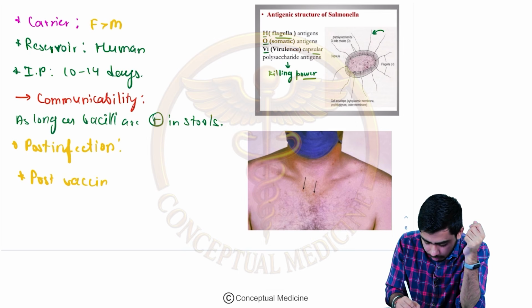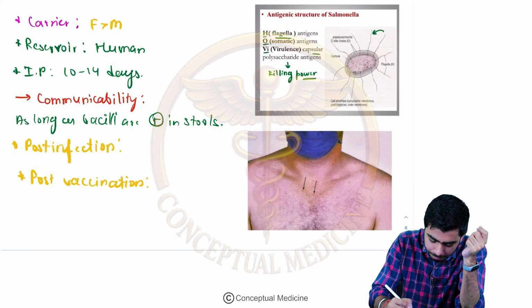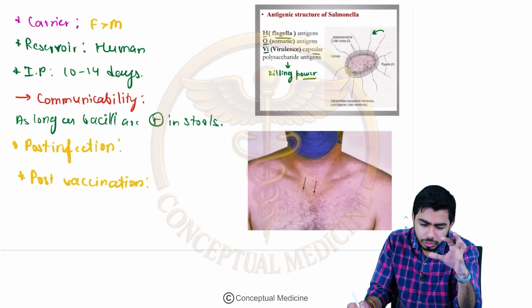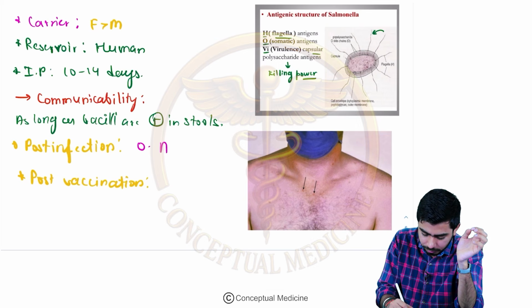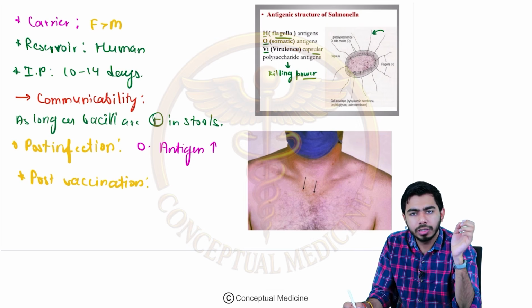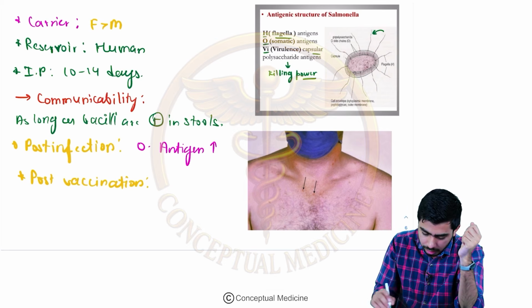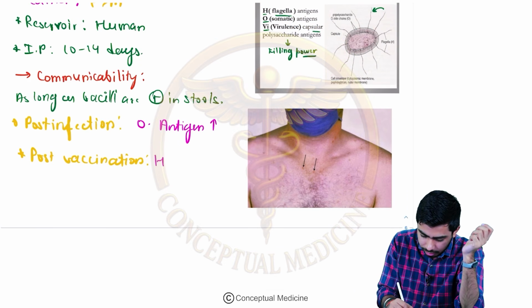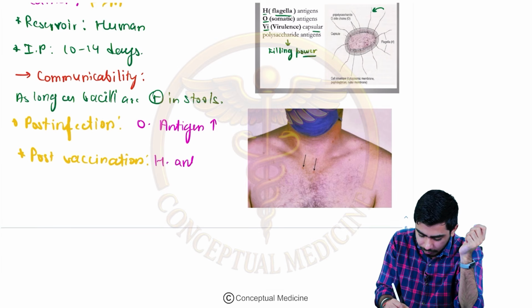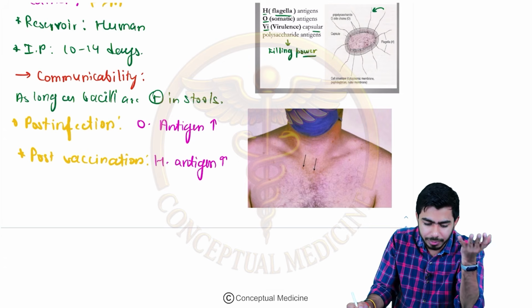Post-vaccination status, right? Usually they say that after getting the infection, post-infection, the O antigen has much role, that is the somatic antigen of Salmonella typhi. After the vaccination, the H antigen, that is the flagella antigen, is more prominent, okay, and that has been asked, so that's why I have mentioned it over here.